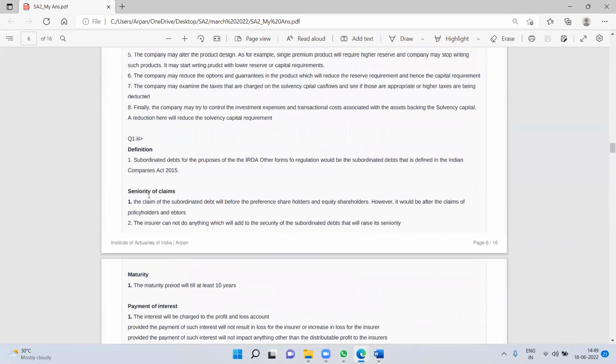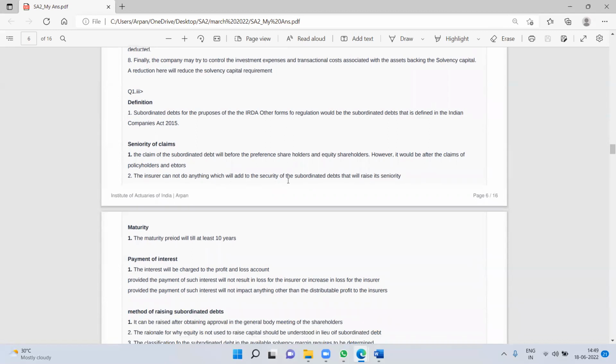Okay, so this is what I've written. Subordinate debts for the purpose of IRDA forms of regulation would be subordinate debts under the Indian Companies Act 2013. The claims of the subordinate debts will be before the preference shareholders and equity shareholders. However, it would be after the claims of the policyholders and creditors. The insurance company cannot do anything which will add to the security of the subordinate debts that will raise its seniority. So, seniority of the claim.